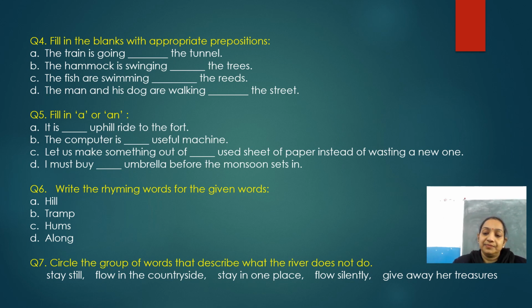Stay still. Another. Flow in the countryside. Next one. Stay in one place. Another one. Flow silently. And the last group of words is give away her treasures. So children, out of these groups, whichever group of words describe what the river does not do, those group of words you have to circle. Okay? So just see this.